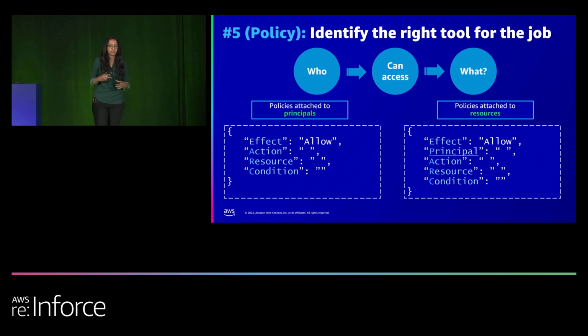The one nuanced difference here is that in the case of identity policies, the principal is implicit. You know that you're creating that policy to provide Bob's role that required access. Versus in a resource-based policy, you need to call out the principal explicitly. You need to be able to say, can Bob's role access this bucket? If yes, then add the role in that policy.